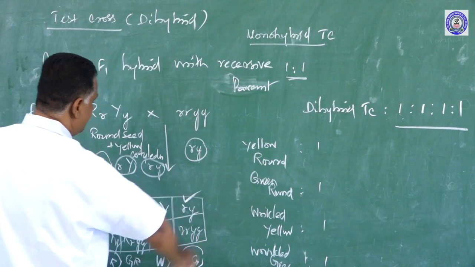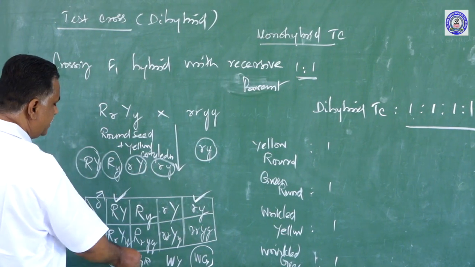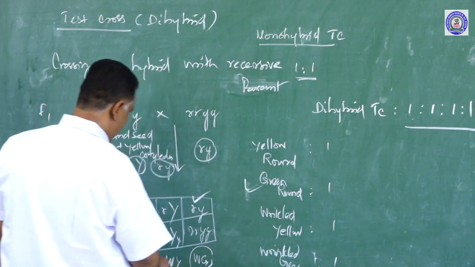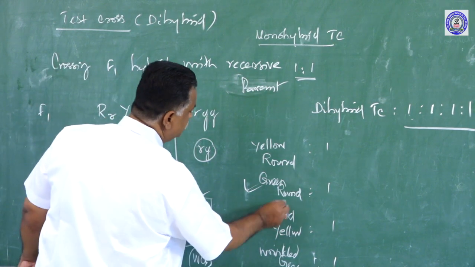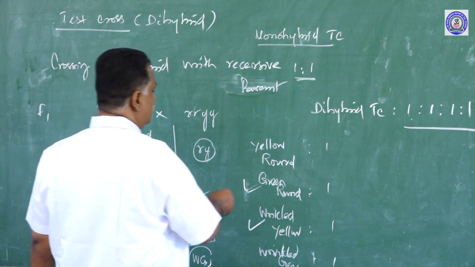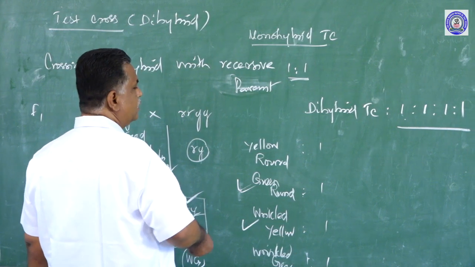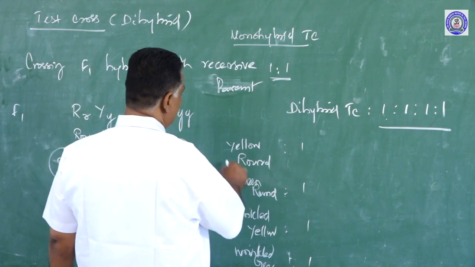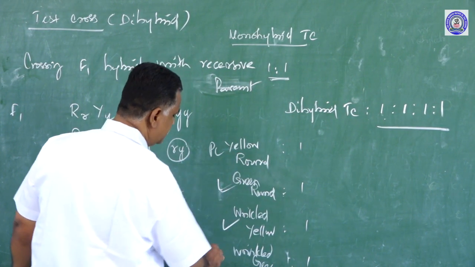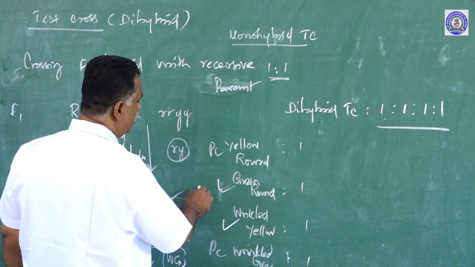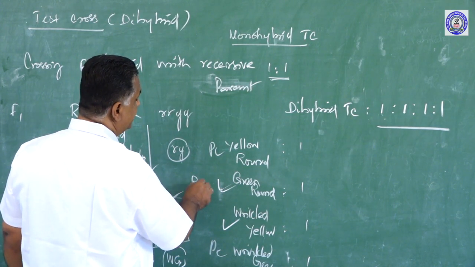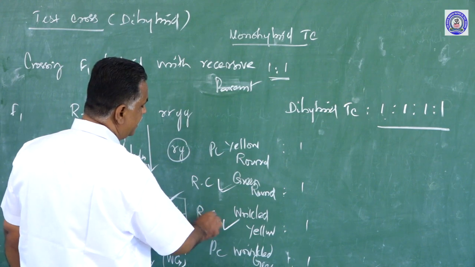Here yellow round is the parental character, and green wrinkled is also a parental character. These two, green round and wrinkled yellow, are recombinant characters.